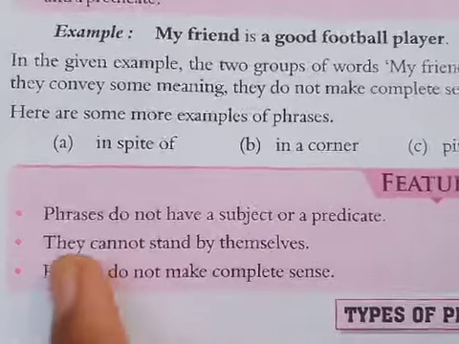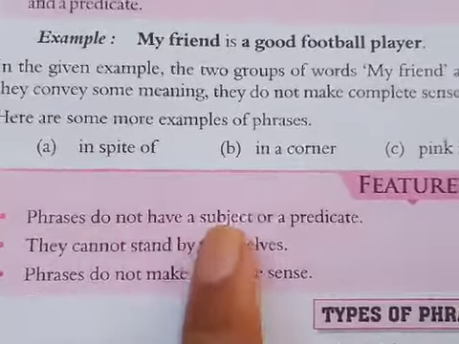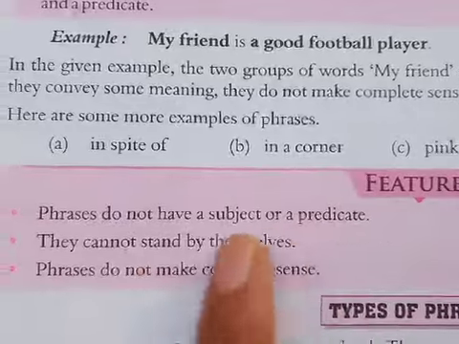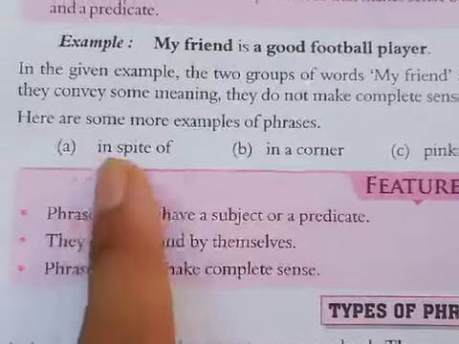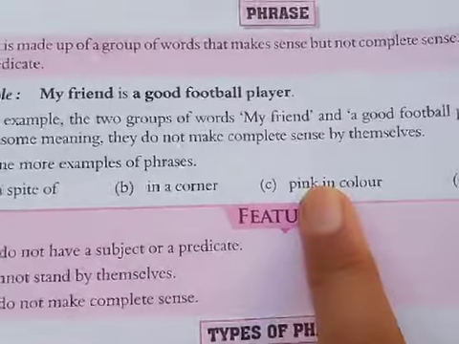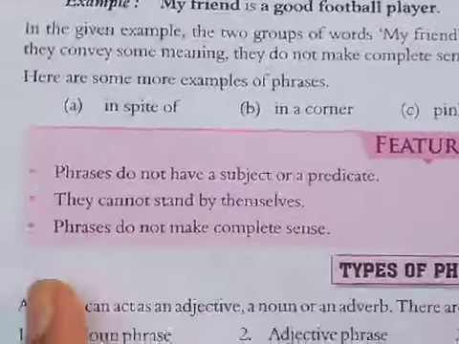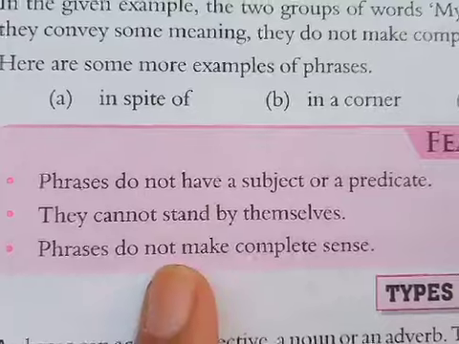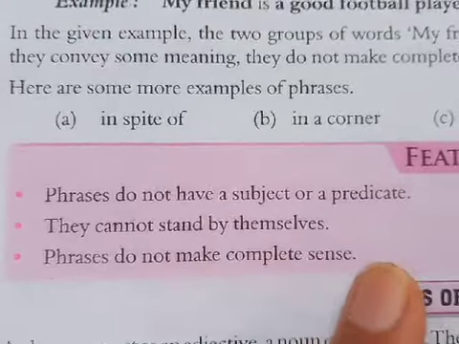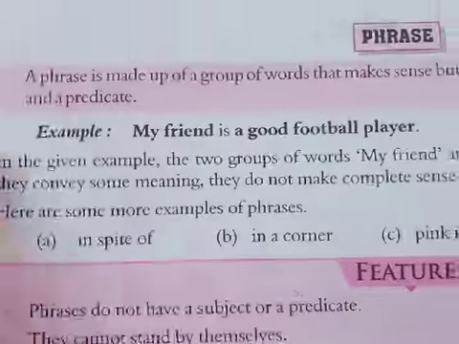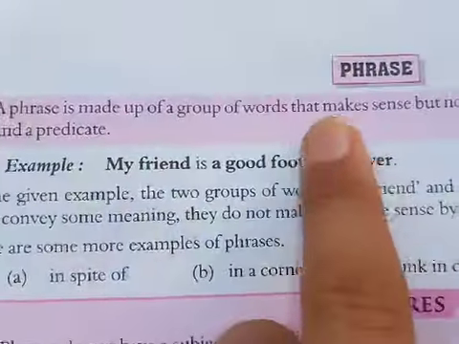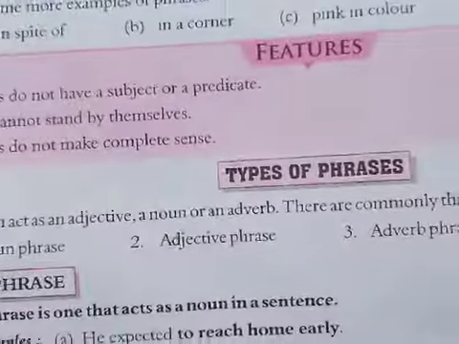So that's why I am telling you, phrases do not have a subject or a predicate. They cannot stand by themselves alone. Phrases do not make a complete sense. So these topics we have included in the definition of phrase.